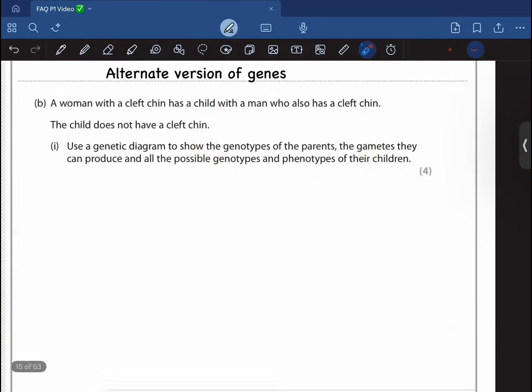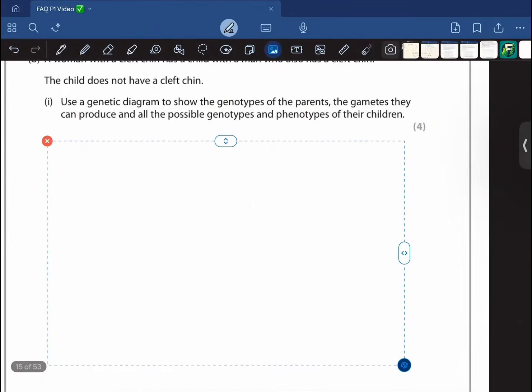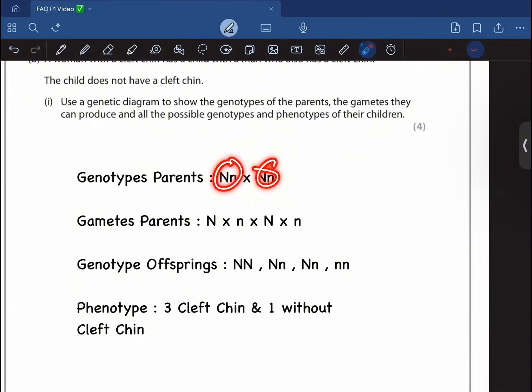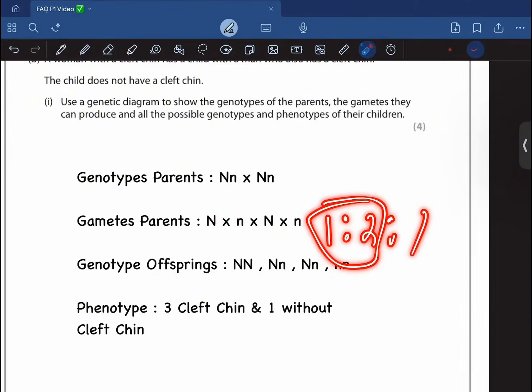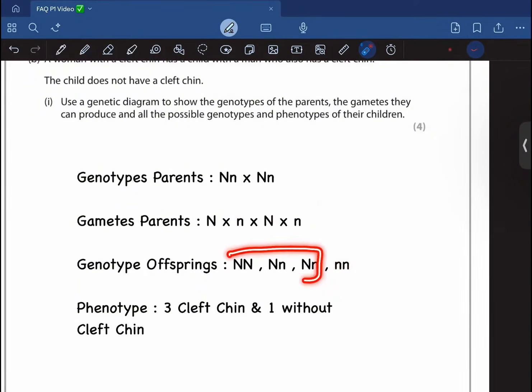Okay, so yeah, you're going to do a cross. So genotype Nn, to produce the gametes, separate this. Then genotype of the offspring: cross this with this, this with that, this with this, and this with this. So yeah, these are the genotypes of the offspring. Now for the phenotype, it is going to be in the ratio of 1 to 2 to 1. So ultimately 3 to 1, because there are going to be 3 with cleft chin and 1 without the cleft chin. Okay, so yeah. Moving on to the next question.